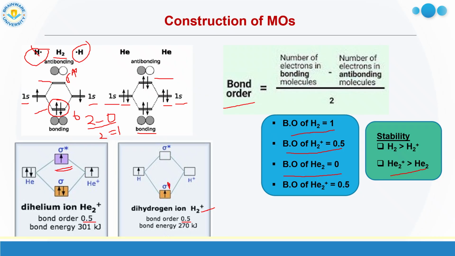Similarly, H2 bond order is 1, H2 plus bond order is 0.5. So what is the stability order? H2 is more stable than H2 plus. That means He2 plus can exist, whereas He2 does not exist. So from the bond order calculation, we can predict the stability.